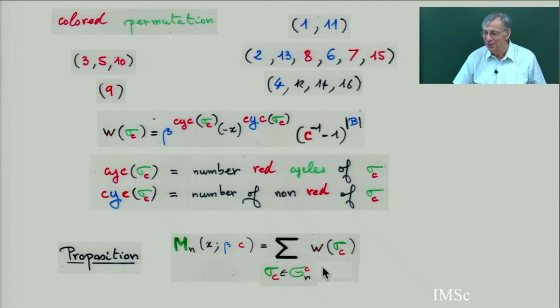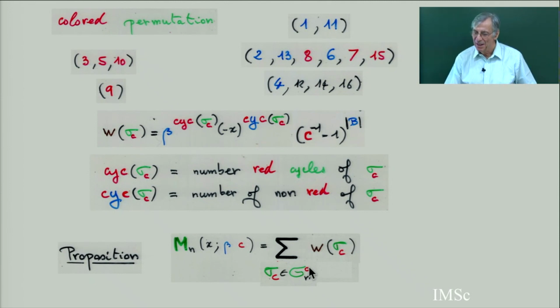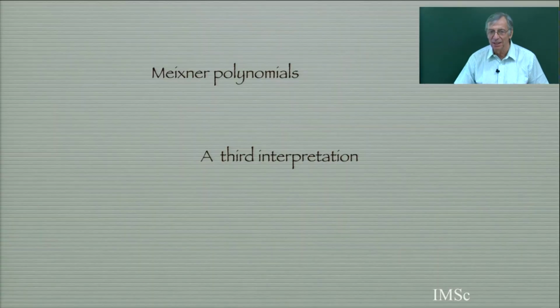C is a C for color. So this is a color symmetric group. So I'm going to give a proof of this, to go back from the Meixner to the Creveras polynomial, as a particular case of Meixner. For this, I need a third interpretation.